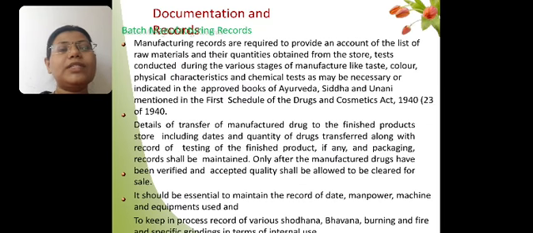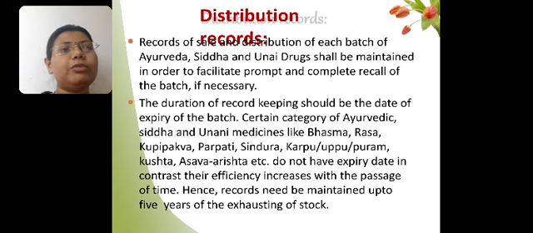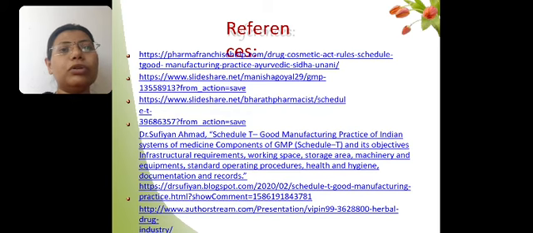So we have seen that there should be a separate documentation rule for the maintenance of records, such as batch manufacturing record, quality control documents, record for the stability testing, record for the marketed dispatch batches, and whatever marketed complaints there should be. This record also has to be maintained for this purpose.